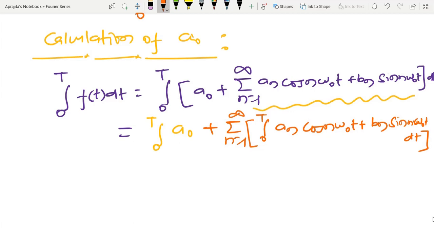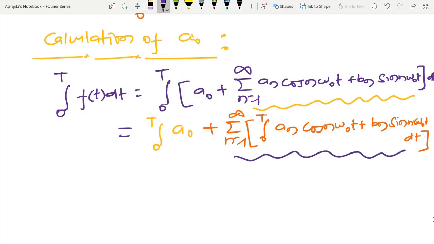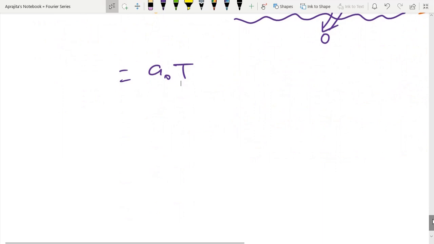And we know that these terms equal to 0 in this period 0 to T, so the summation is also 0. So finally I am able to generate this term, and from here I can calculate the value of a0.